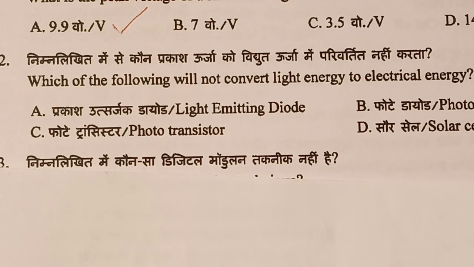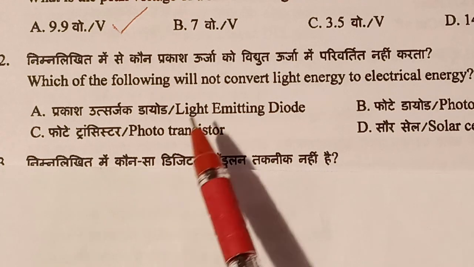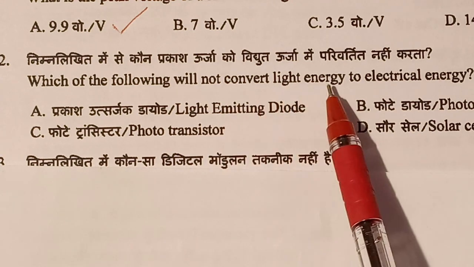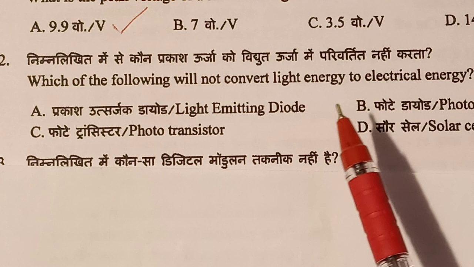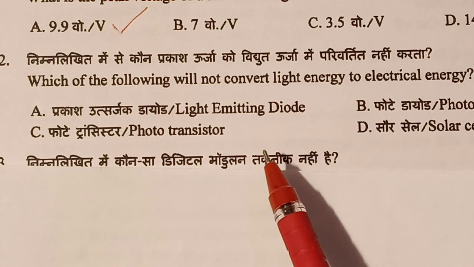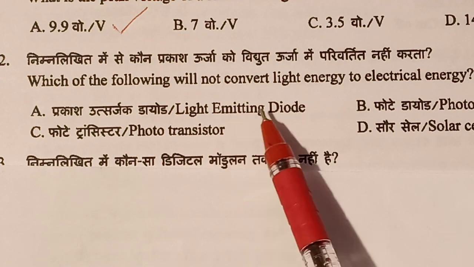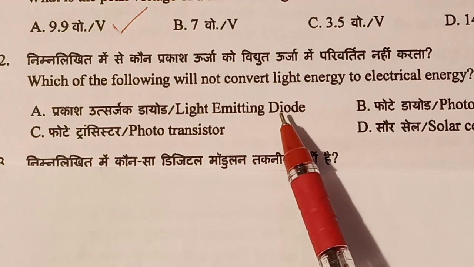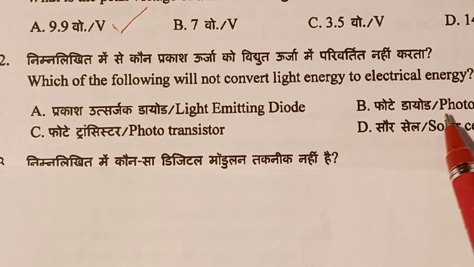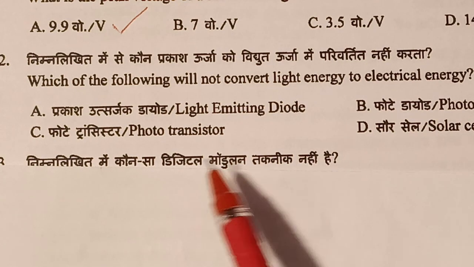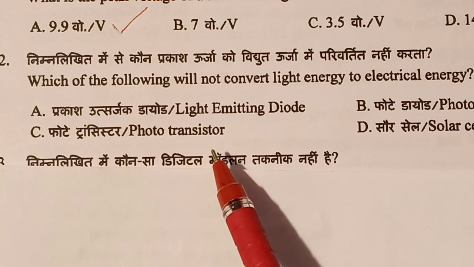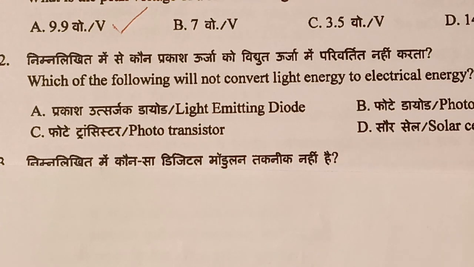Question number 62. Which of the following will not convert light energy into electrical energy? Option A, light emitting diode. Option B, photodiode. Option C, phototransistor. Option D, solar cells.